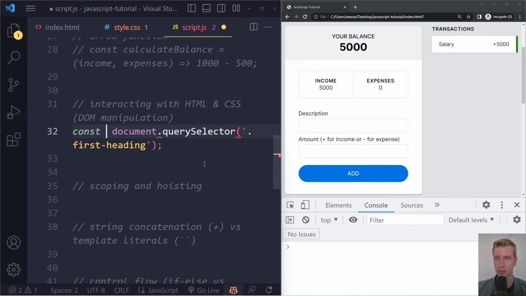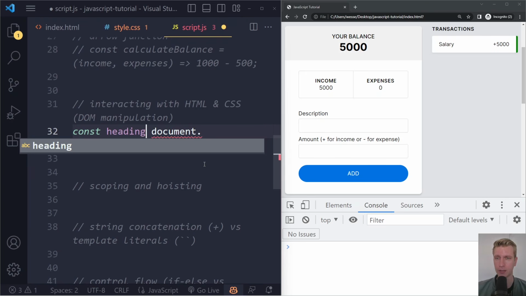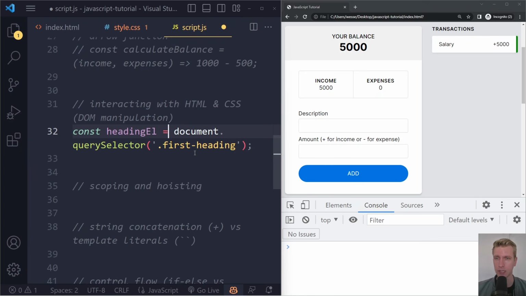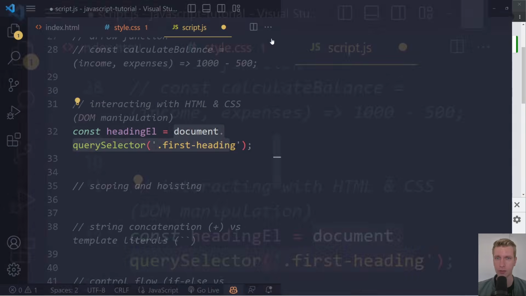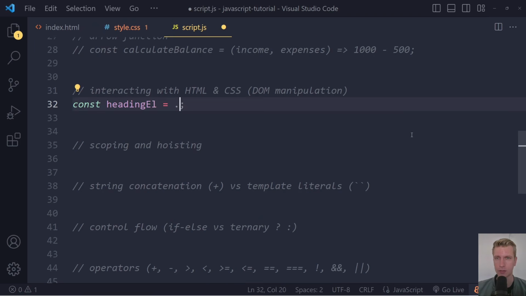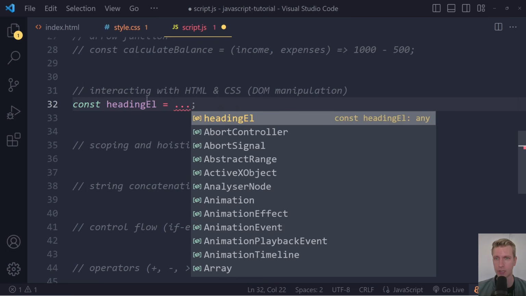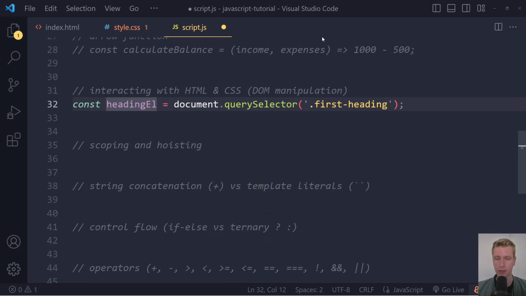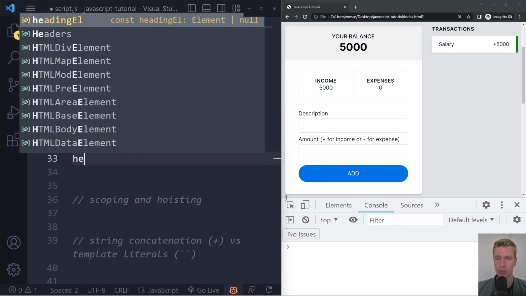So we're going to create a variable here to store that in, and we can call that heading, and I like to append L to the variable name to indicate that we're working with an HTML element, right? So this will give us, let me make it full screen, a reference to this first heading h1 element, right? So it will give some kind of representation of that here, and that's what we're assigning to this variable headingL, right? So then with headingL, we can do all sorts of fun stuff.